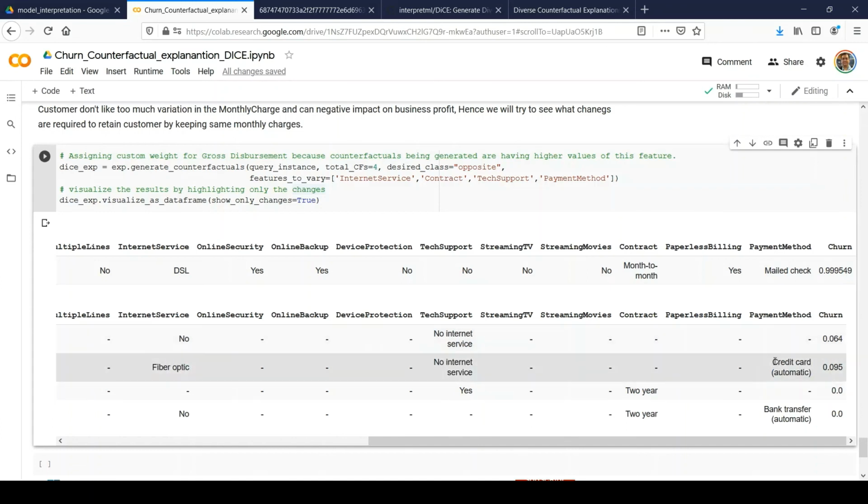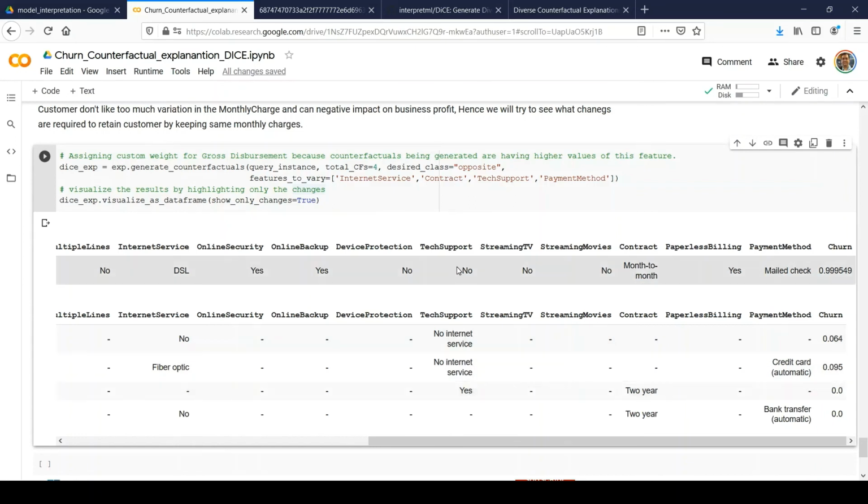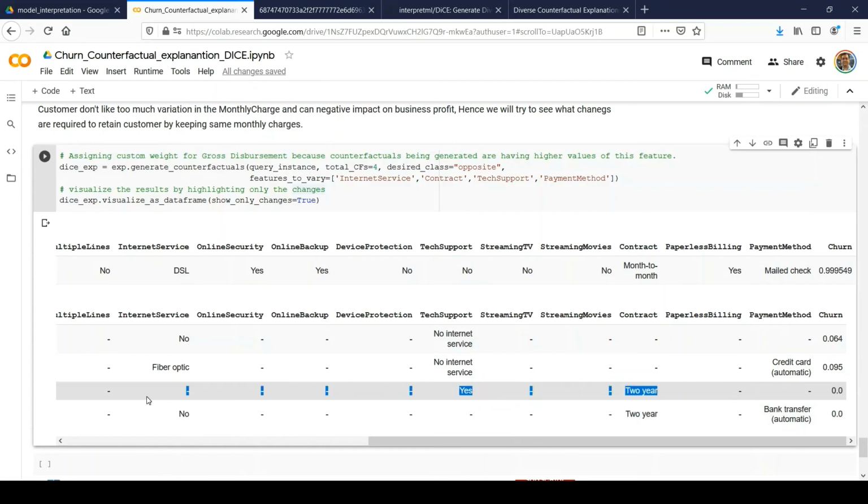So that's one option. The other option could be the fourth one, where it's recommending to provide tech support to the customer and increase the contract from month to month to 2 years. Then that will allow you to avoid any churn.